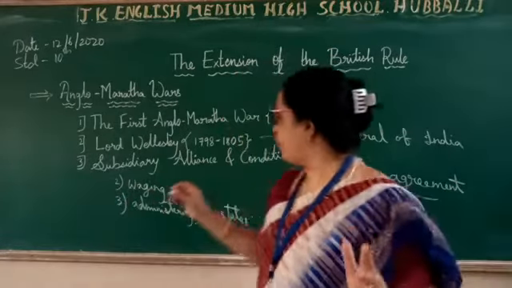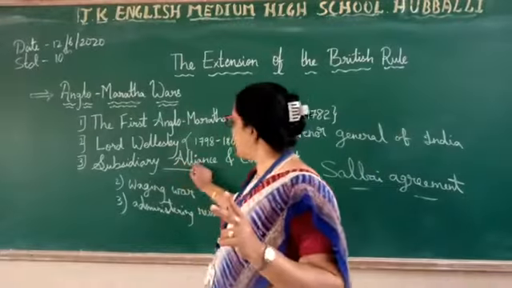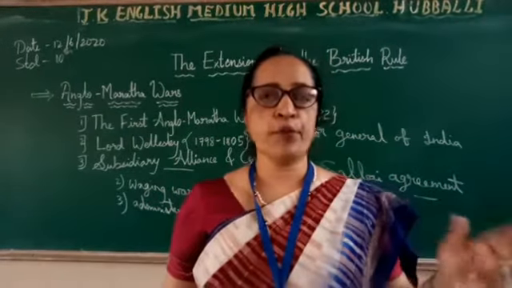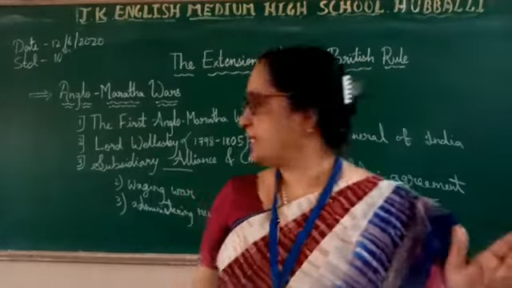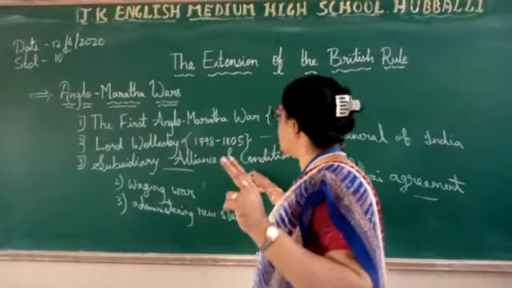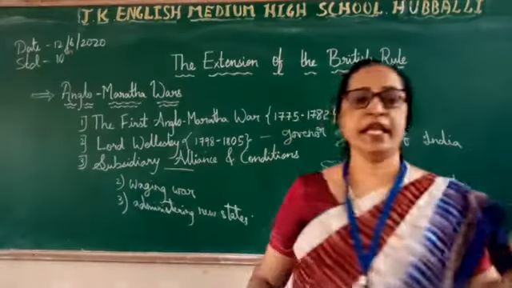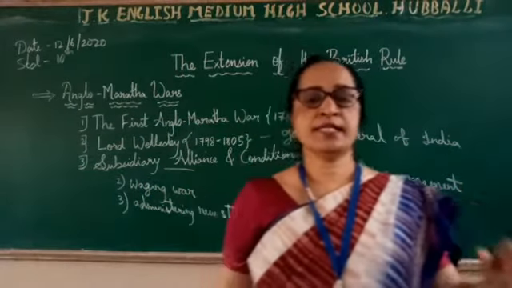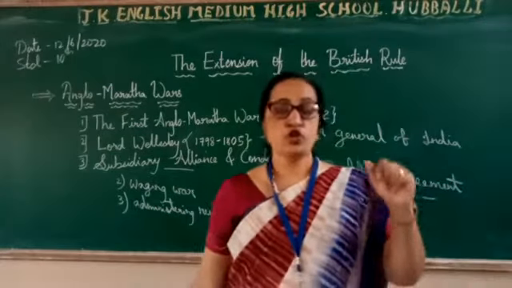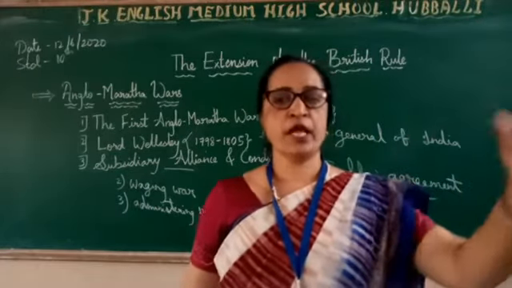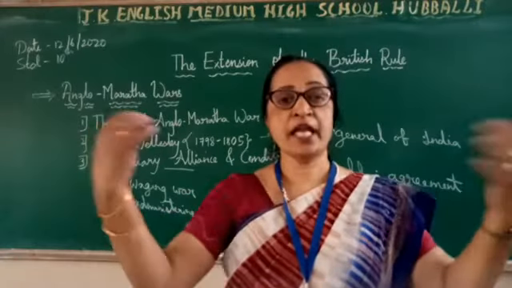So first and foremost, what do you mean by subsidiary alliance? Lord Wellesley brought the policy into effect in 1798 to bring Indian states under control. So he brought the subsidiary alliance policy to bring all the Indian states under his power.